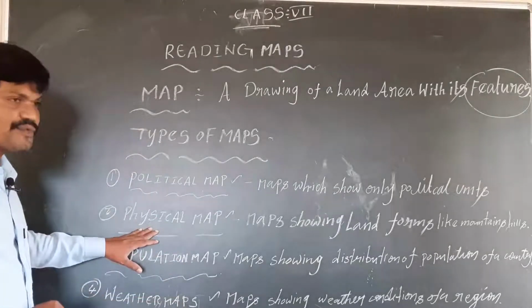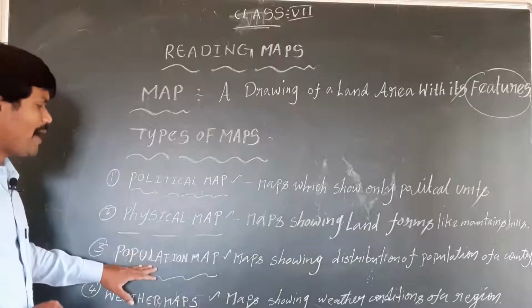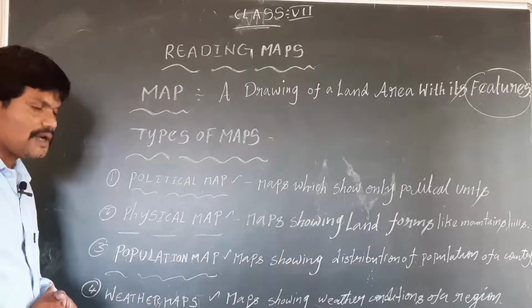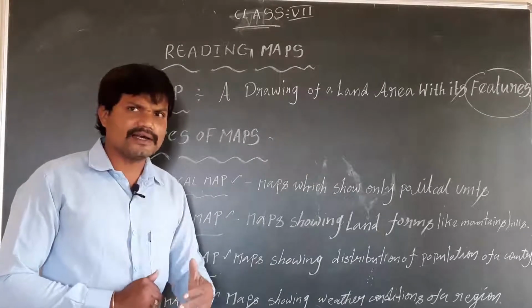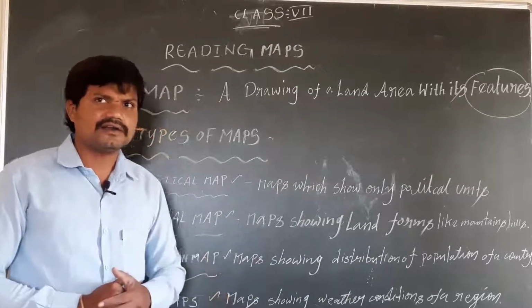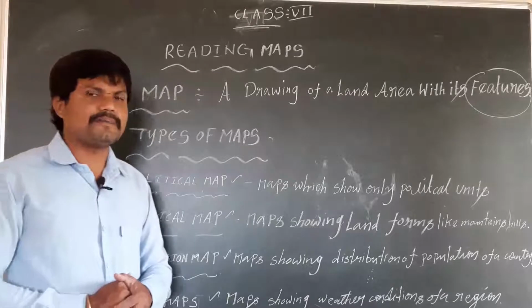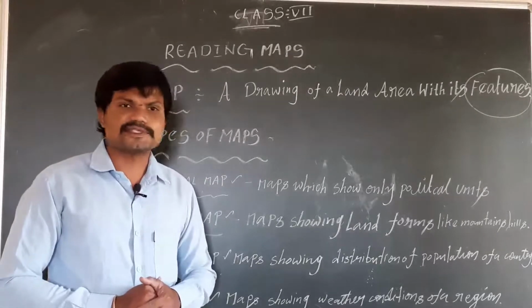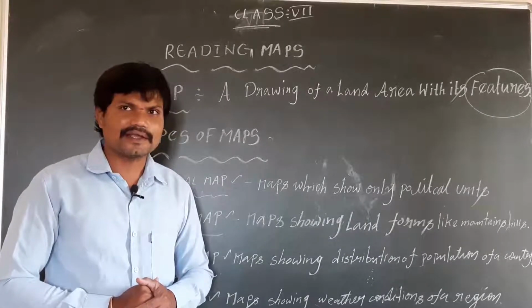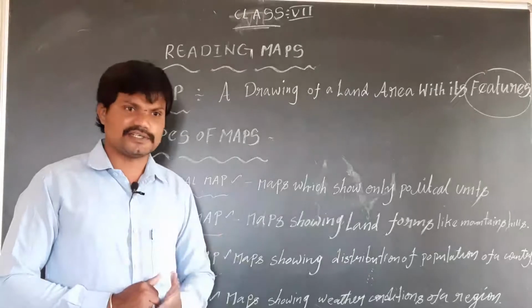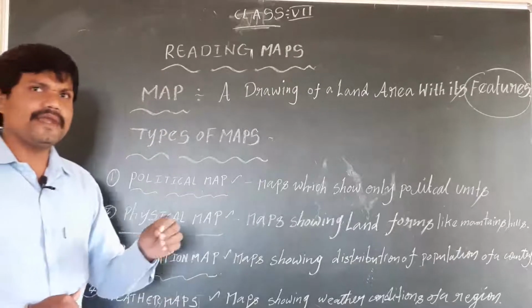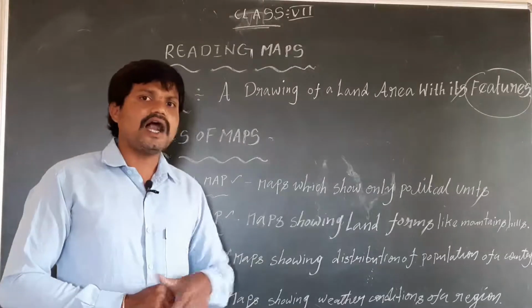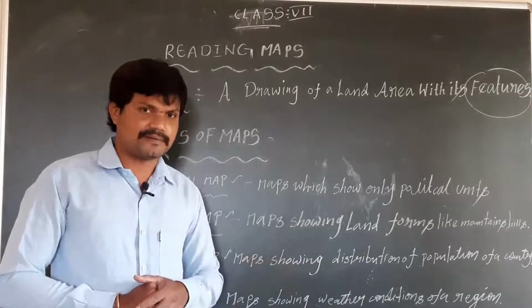After the physical map, the population map. You see all states are not equal in population. Some states have high population, some states have medium population and low population.